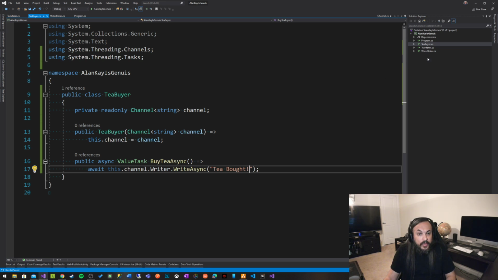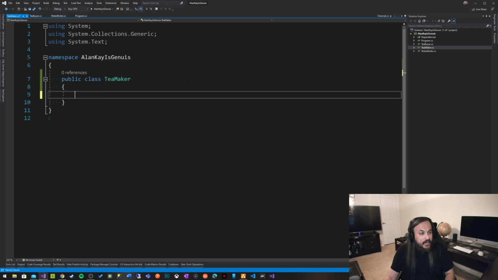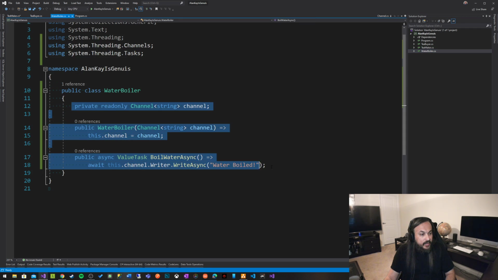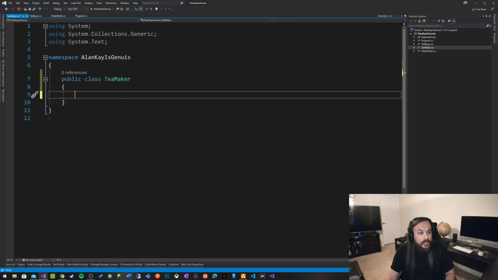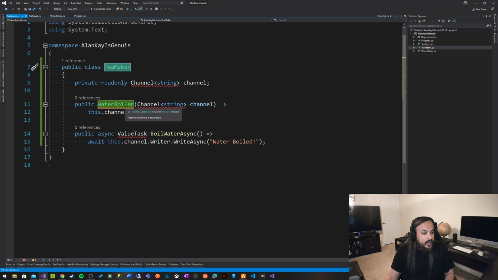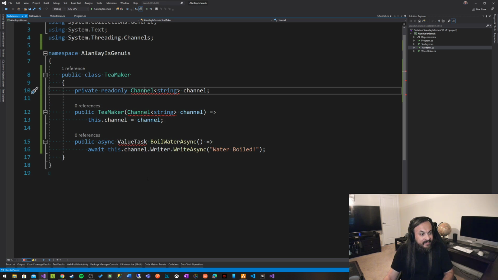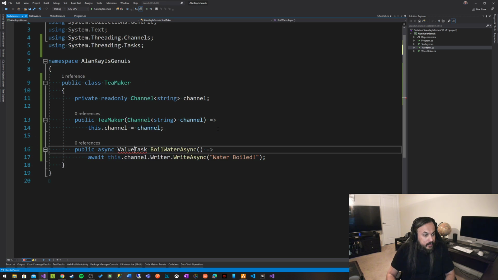And then let's go to the tea maker. And this is a little bit different. This guy is going to have an interface. It's going to have a look and feel just like everybody else. But the only difference is that this guy will be sitting there waiting and listening, waiting for the water to be boiled and for the tea to be bought in order for it to start making the tea. So let's go here to that tea maker. Here's a value task. And this here is that make tea async.